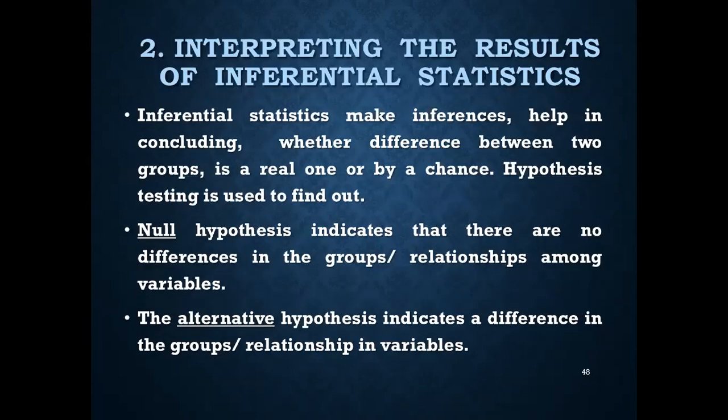Number two, interpreting the results of the inferential statistics. So inferential statistics make inferences. They help in concluding whether the difference between the two groups, experimental and the control group, is a real one or it is just by chance. Hypothesis testing is used to find out the inferences. Null hypothesis indicates that there are no differences in the groups or relationships among the variables. And the alternative hypothesis indicates a difference in the groups or relationships in the variables.